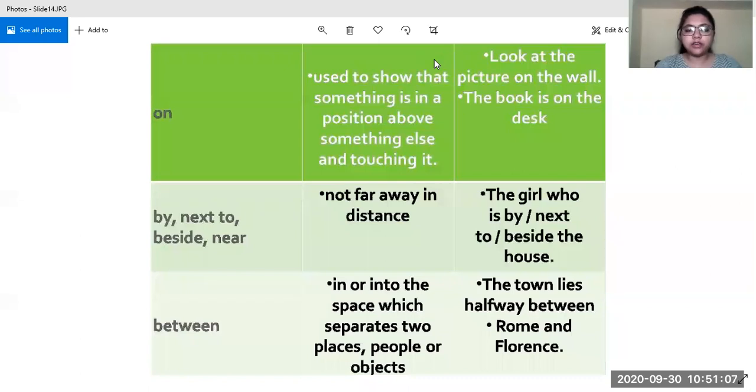Between is very clear. Whenever we use between, something is lying in between two things, not more than that. When there are more than two things, then we use among. But between, we always use when there are two things, right? Like she is sitting in between Tina and Pooja. So this can be one example. That one person is sitting in between two people, not more than that.